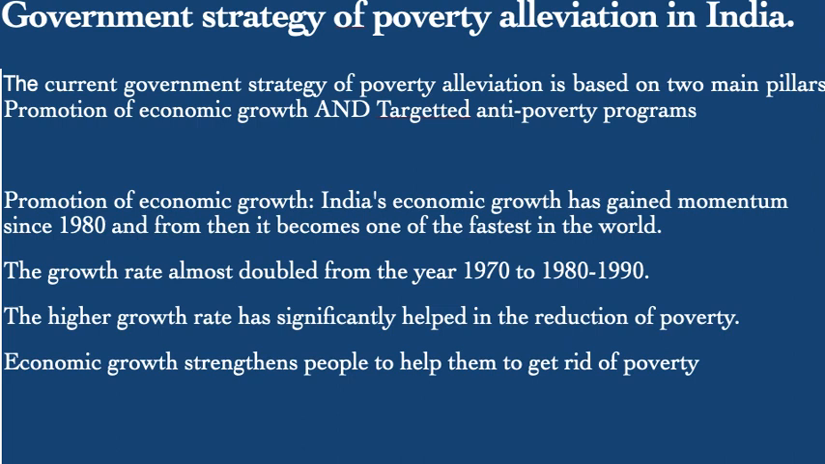The current government strategy of poverty alleviation is based on two main pillars: promotion of economic growth, and targeted anti-poverty programs. Promotion of economic growth: India's economic growth has gained momentum since 1980, and from then it became one of the fastest in the world. The growth rate almost doubled from the period 1970 to 1980 to the period 1980 to 1990. The higher growth rate has significantly helped in reduction of poverty. Economic growth strengthens people to help them get rid of poverty.